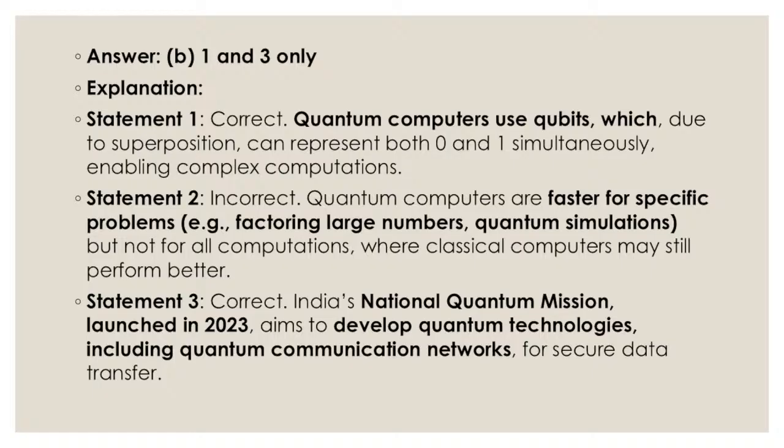Quantum mechanics makes it possible that you can exist in two states simultaneously. The first statement is, for example, that the byte is a fundamental unit. Like the qubit, like the byte. All these are very absolute words.